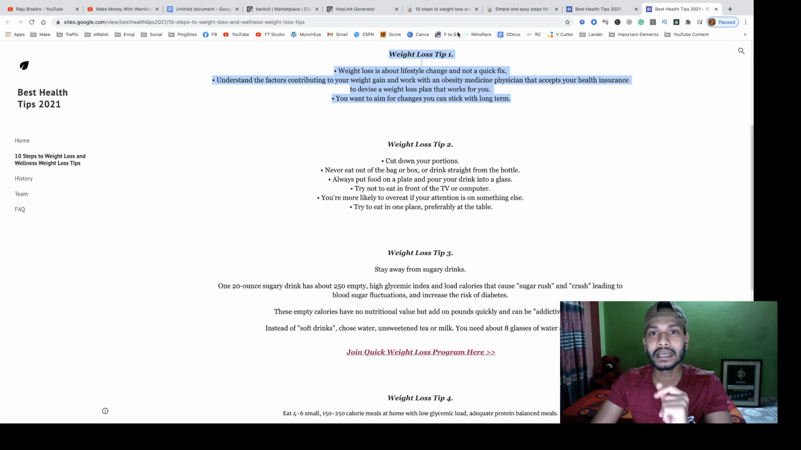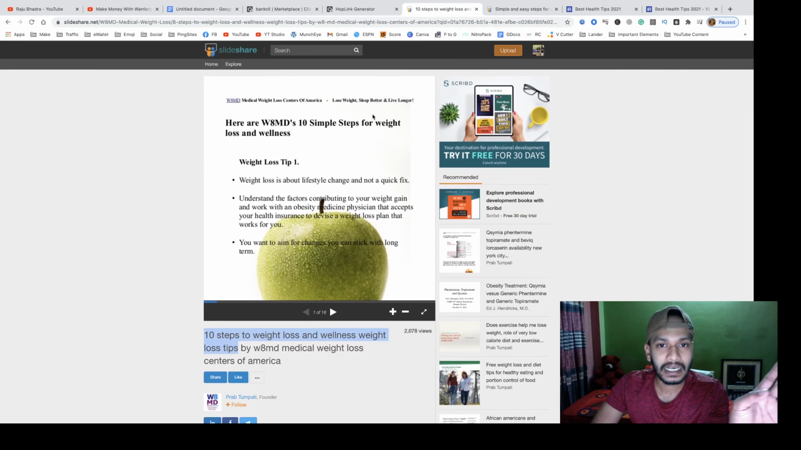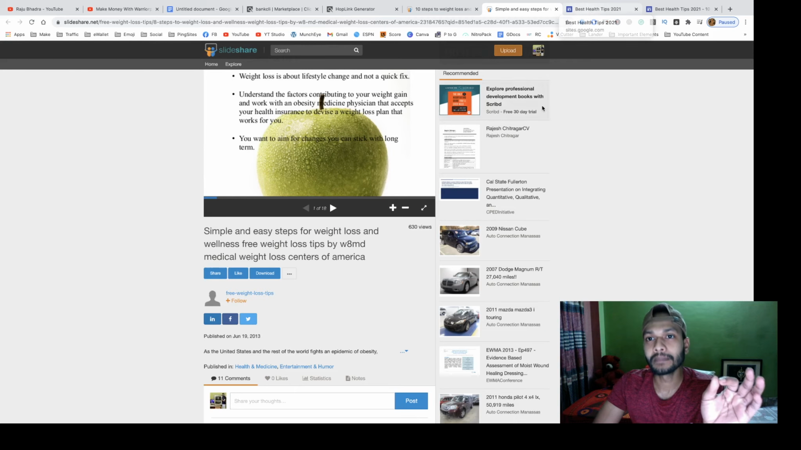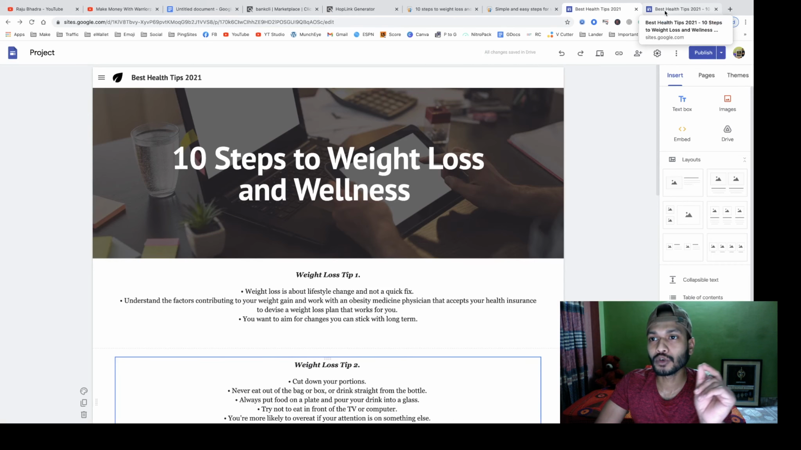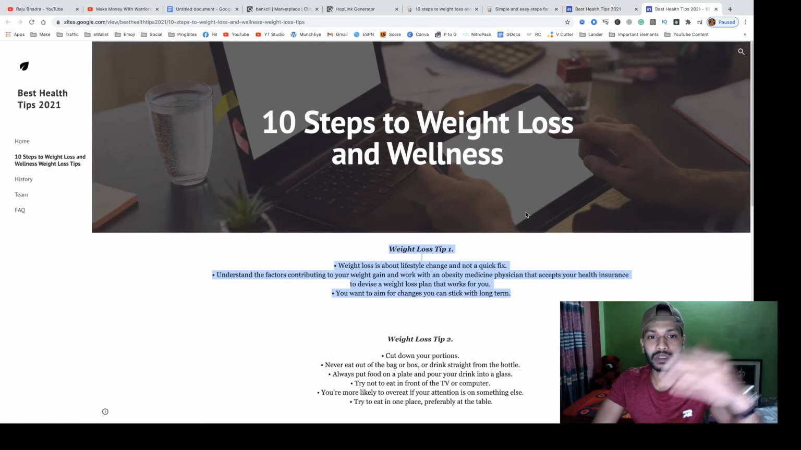Just simply visit SlideShare and download any weight loss or health related PDF, then copy your PDF into your text document and make a post on Site Google. After publishing this post, your post looks like this.